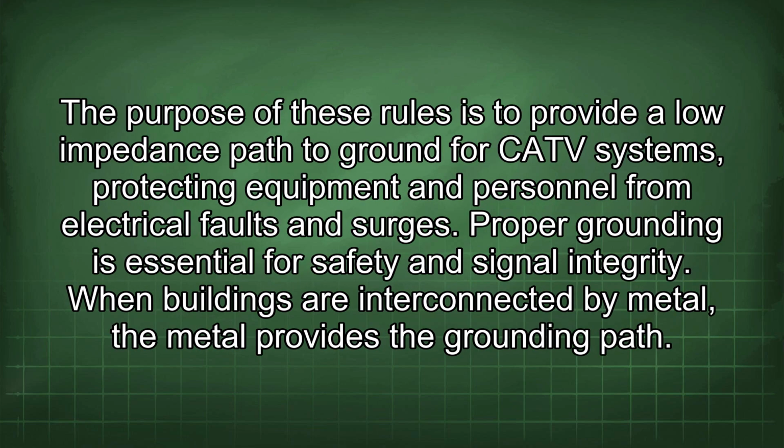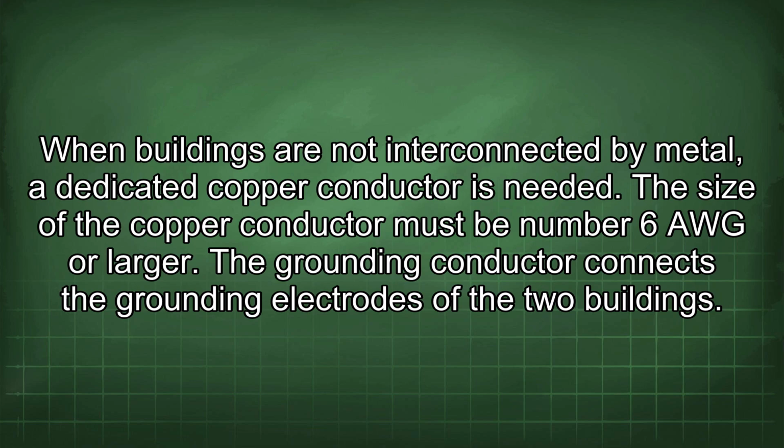The purpose of these rules is to provide a low impedance path to ground for CATV systems, protecting equipment and personnel from electrical faults and surges. Proper grounding is essential for safety and signal integrity. When buildings are interconnected by metal, the metal provides the grounding path. When they are not, a dedicated copper conductor is needed. The size of the copper conductor must be number 6 AWG or larger. The grounding conductor connects the grounding electrodes of the two buildings.